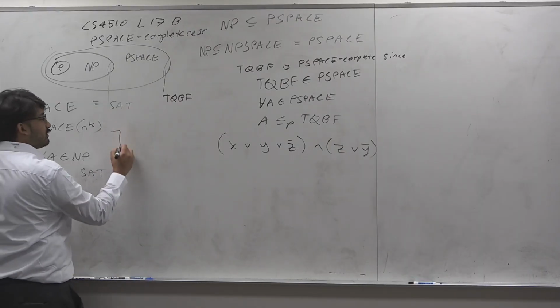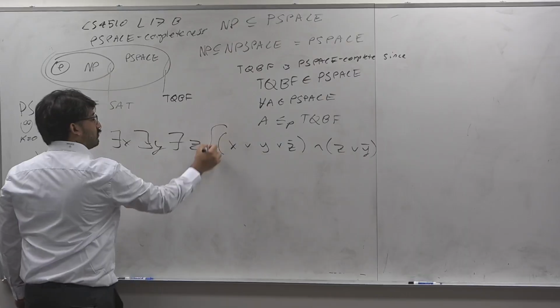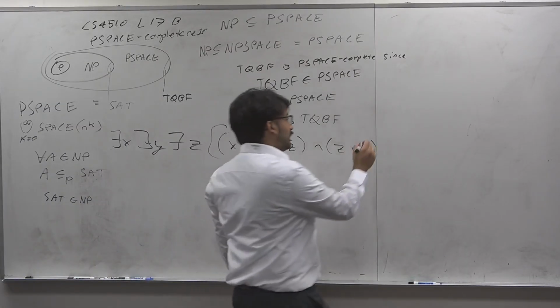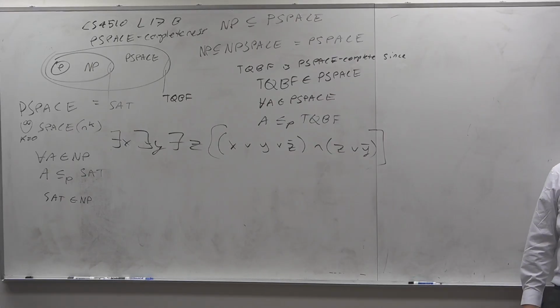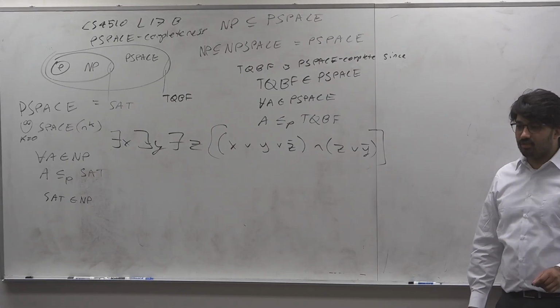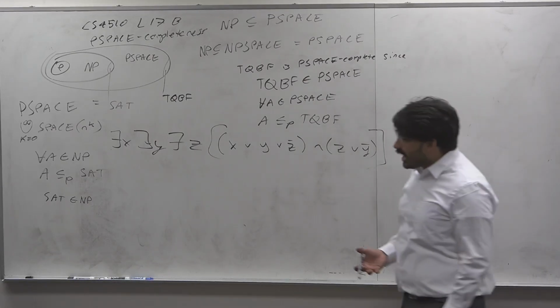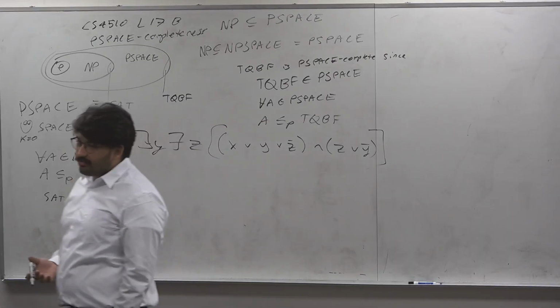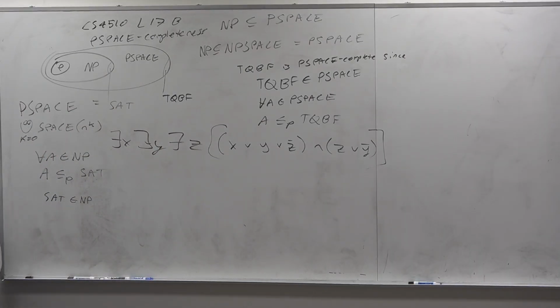Why do I say that? There exists X, there exists Y, and there exists Z, such that this is true. There are exists in the front of every SAT formula, every CNF, we just simply did not write them. Now, how are we going to generalize TQBF from SAT? SAT is the special case of TQBF which only has existential quantification. When you allow universal quantification, that's TQBF.